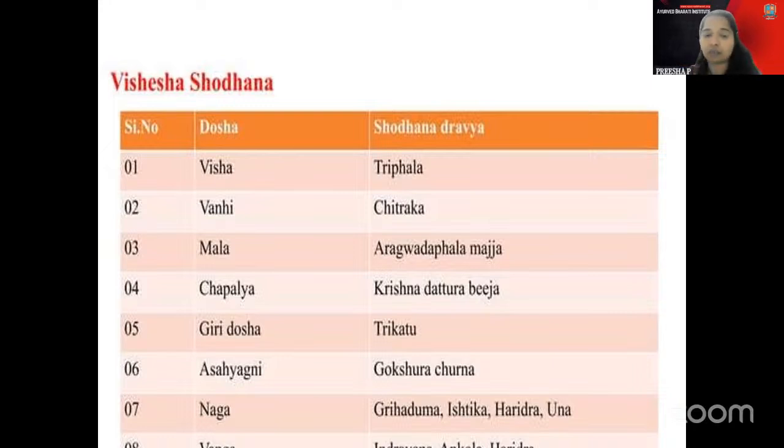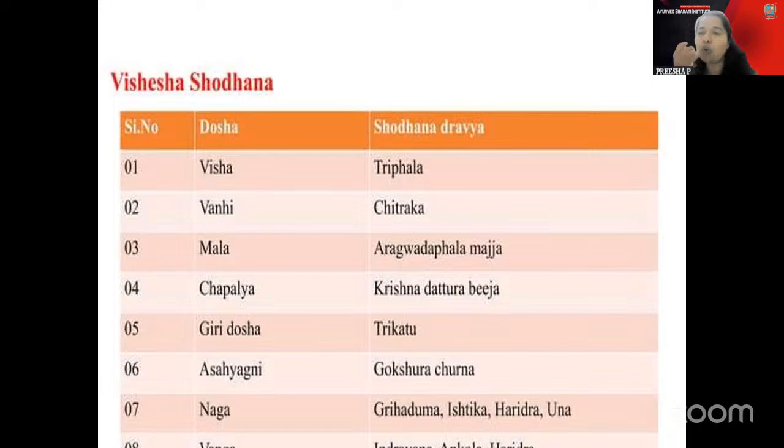And the Trikatu for Giri dosha. So Giri, what is that? The Himalayas or the mountains part. There are three Giris, like that you can understand. Three Giris means the Trikatu, or the Giri dosha, you can understand that. Asahyagni is the Gokshura Churna. Maybe the Gokshura is not having any smell, but the Go is having a smell, no? The cows are having a typical smell, no?